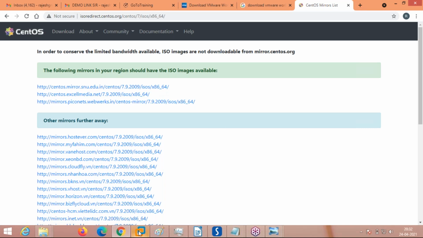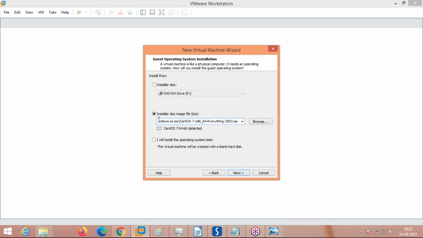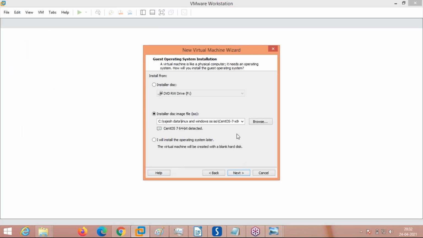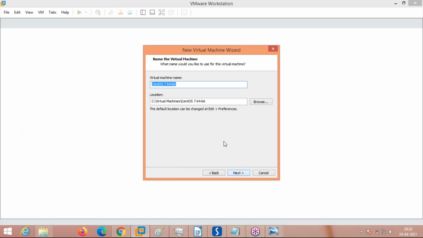After the image is downloaded, you have to select that image in the Windows operating system like this. Browse. Wherever you have saved the operating system, like the CentOS, select it and click OK. Next.